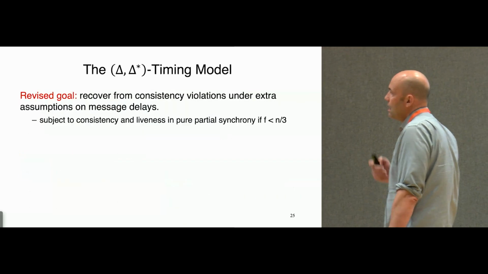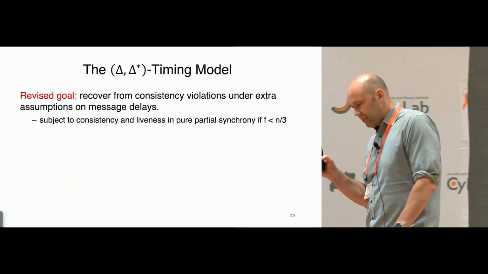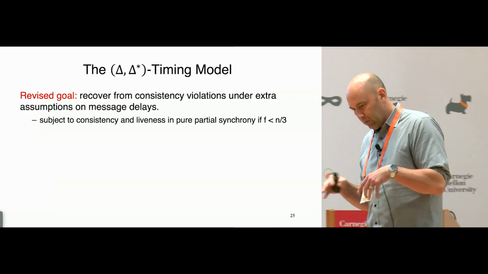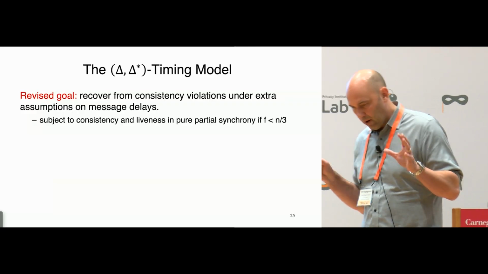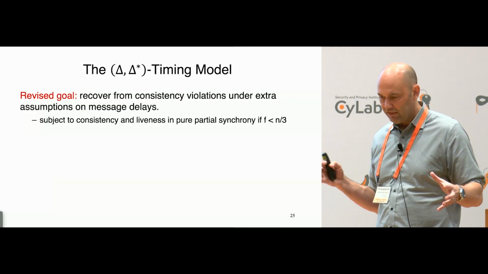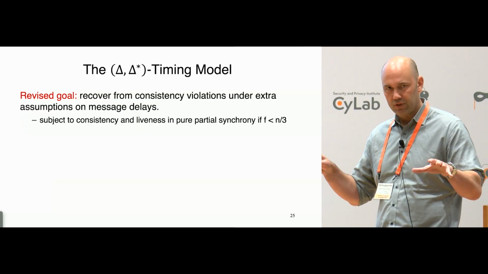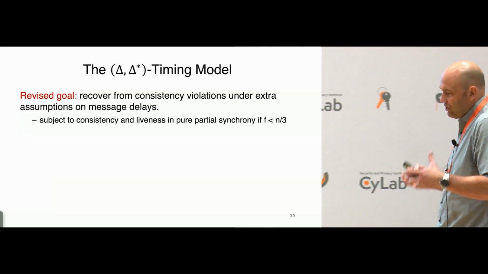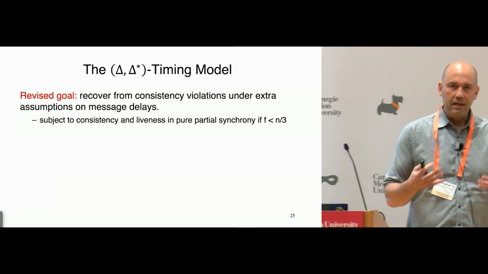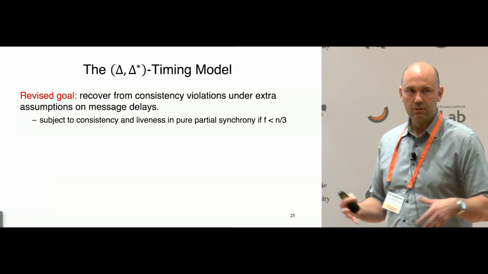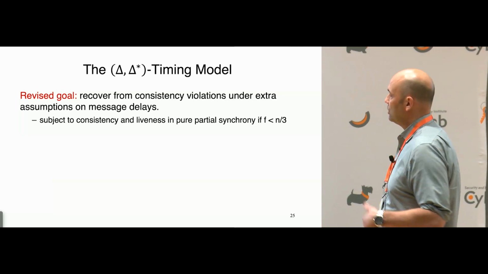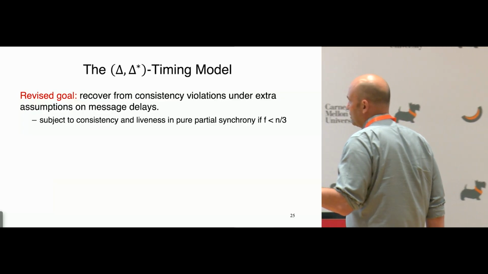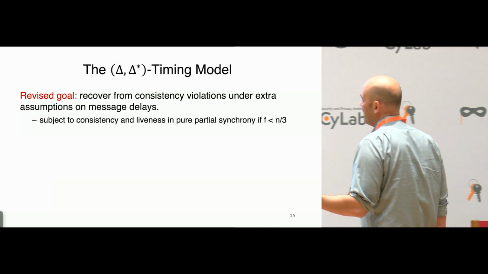Okay. So, like I said, we're after extra credit. We will never make any compromises about our protocols having the usual consistency and liveness guarantees in pure partial synchrony with no further assumptions. That's a hard constraint. But we're willing to consider subsets of executions in the interest of having additional guarantees, like these recovery guarantees. So here will be the subclass of executions that we consider when we speak about recovery.